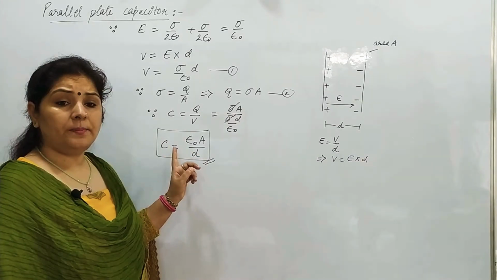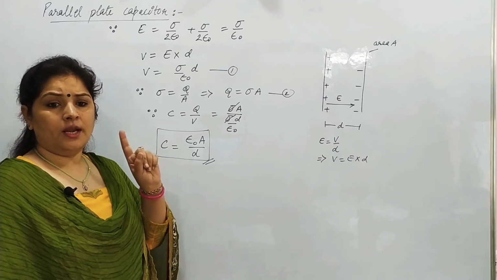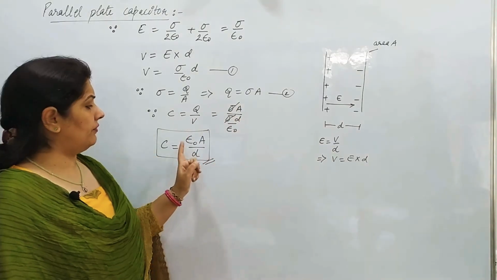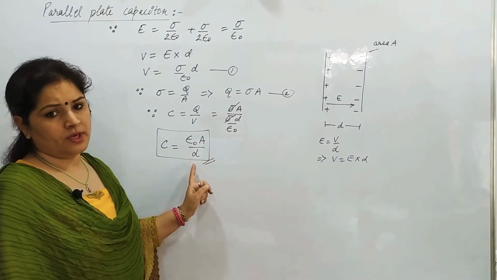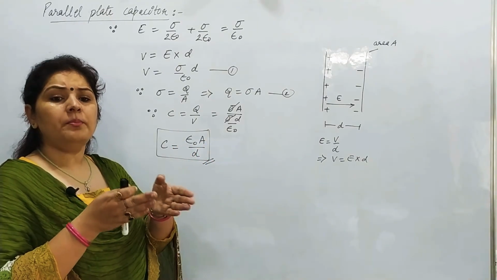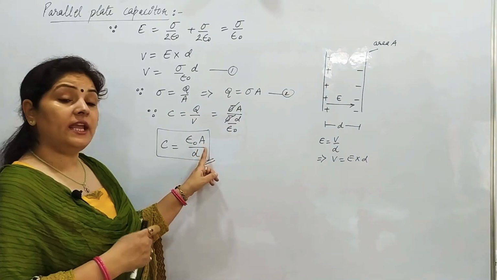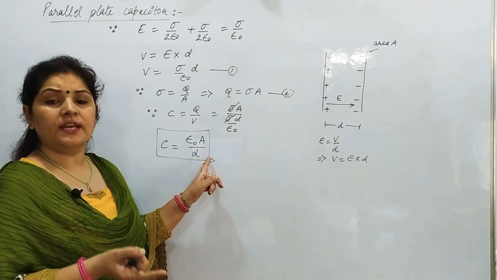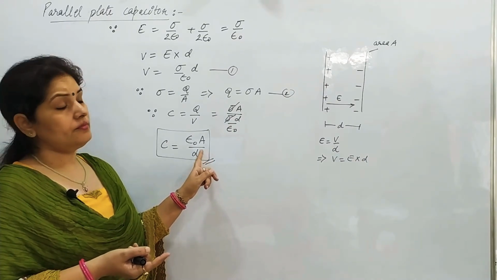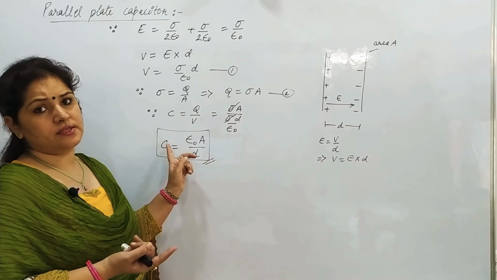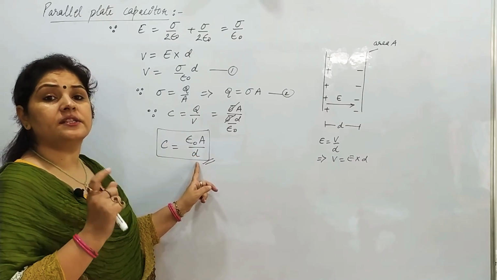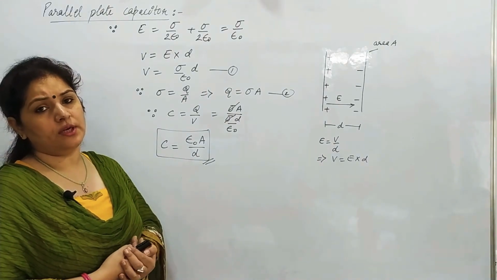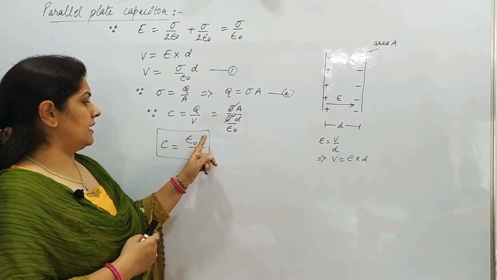So capacitance depends on three factors. Number one, the medium in between the plates of the capacitor. If it is air, we will write epsilon naught A by d. Second is the area of the plates. Direct relation: if the area of the plates is more, then capacitance will also be more. If the area of the plates is less, capacitance will be less. And the third factor is the distance between the plates. The lesser the distance, the more will be the capacitance. Right? So C is equal to epsilon naught A by d.